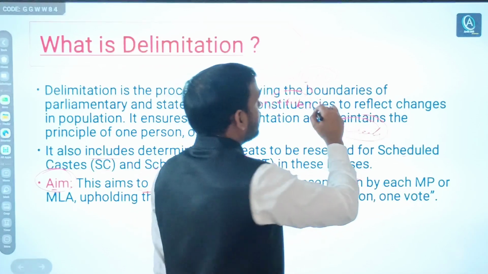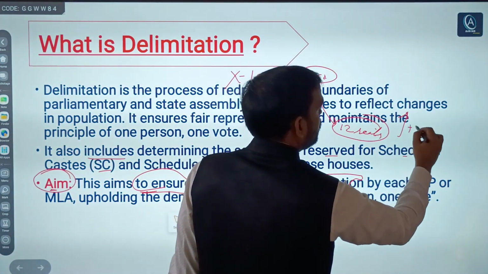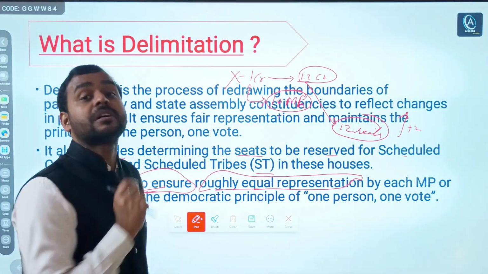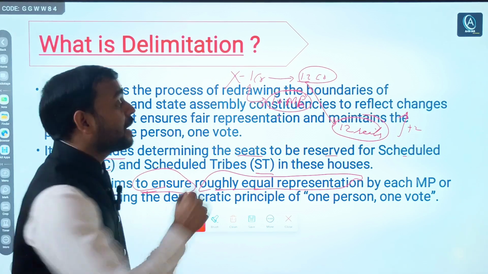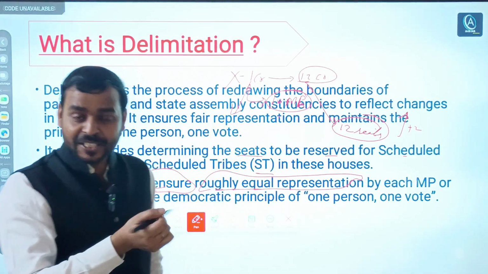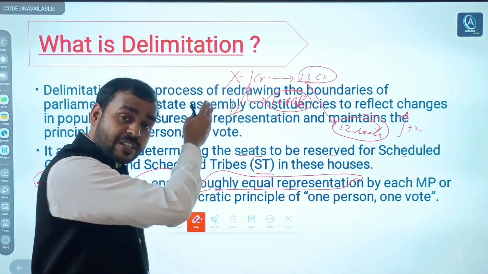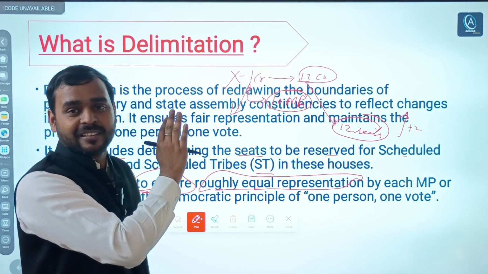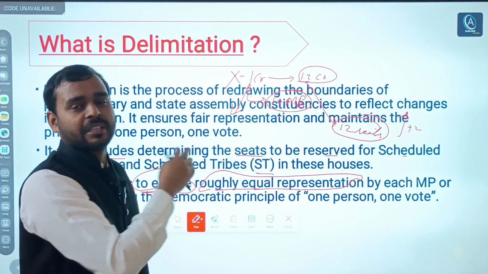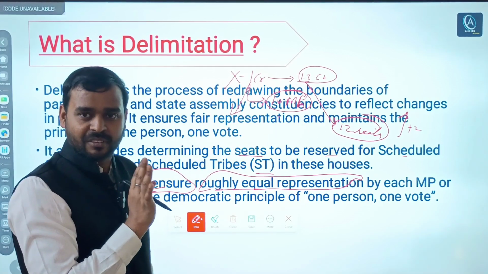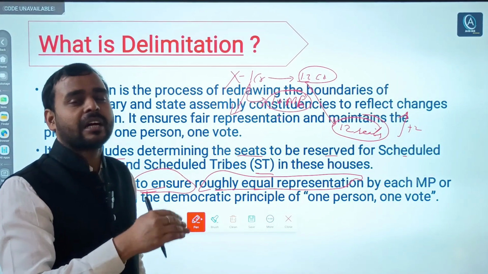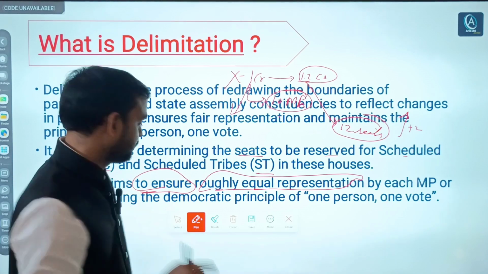So 2 seats have to be increased. This is the meaning of delimitation. Vice versa can also happen, for example, if the population has decreased, the state has controlled its population, but hardly, for a few decades in India, can it be seen, right?